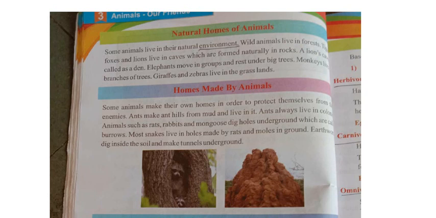Tigers, foxes and lions live in the caves which are formed naturally in the rocks. So where do the tigers, foxes and lions live? In the caves. The home where these animals live is called a cave. What is the spelling of caves? C-A-V-E-S. These caves are formed naturally in the rocks.